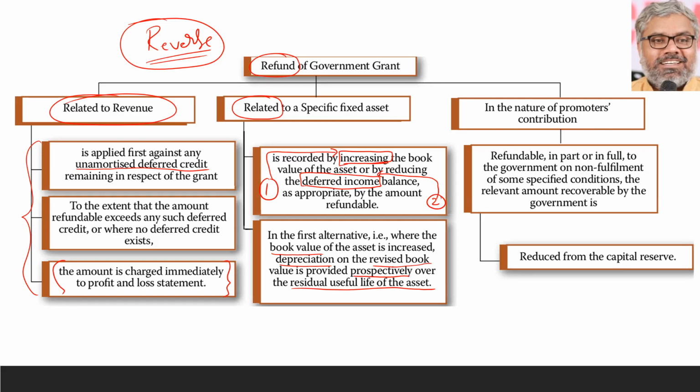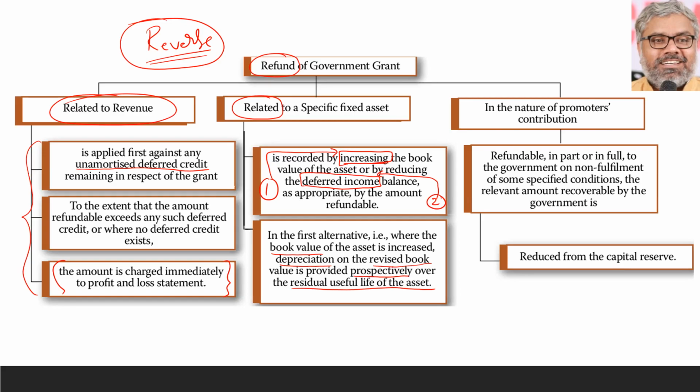Very important word there is prospectively. Whenever there is any change in the book value of the asset or useful life of the asset, even if you remember Accounting Standard 10 also, the effect to depreciation has to be given prospectively only. That will be applicable here also, because there is a change in the book value of the asset because of refund of government grant in the first method.